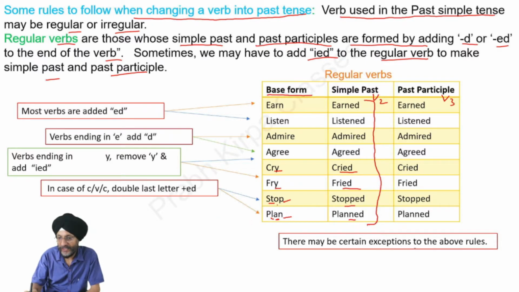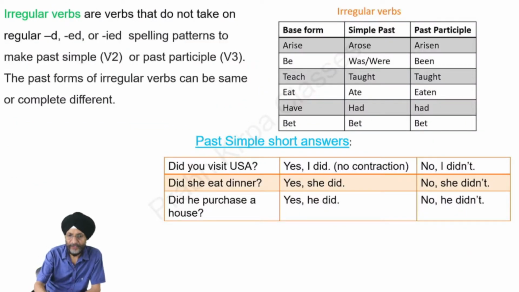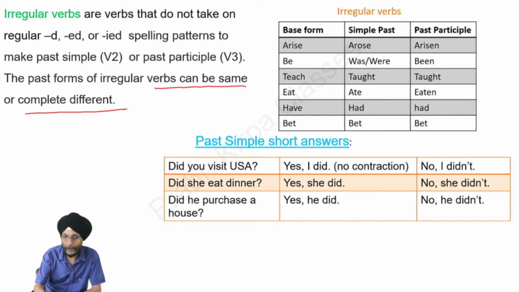There may be certain exceptions to the above rules. What are the irregular verbs? Irregular verbs are those verbs which do not follow the previous set of rules which we have discussed. That is, we do not add d, ed or ied so that they may become simple past or past participle. The past forms of the irregular verbs can be the same or may be completely different.